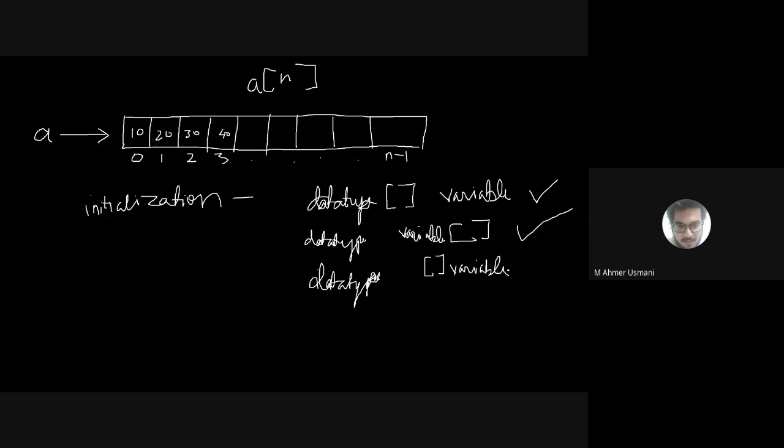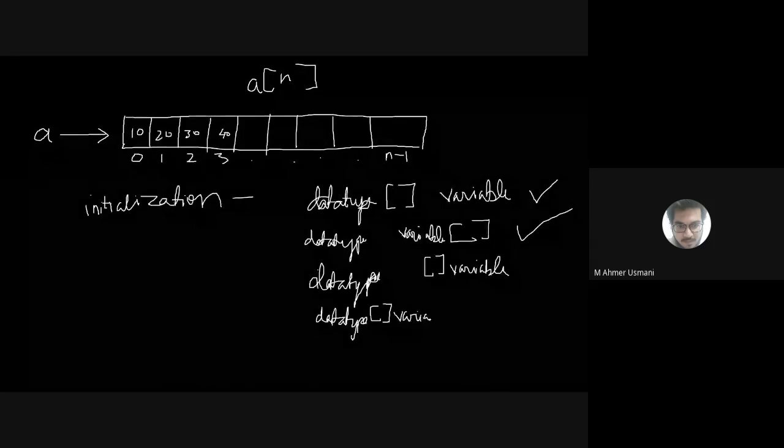This is another approach. The third way is a data type, a square bracket with no space between them, and then without any space, the variable name. So these are the four ways of creating an array.